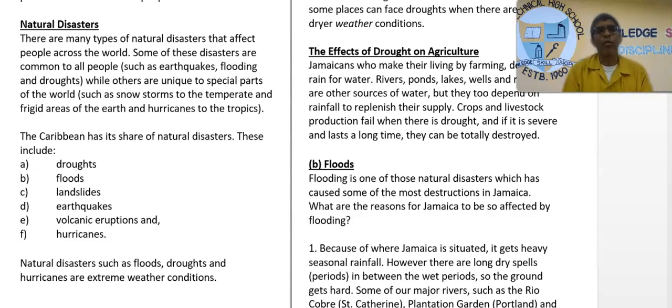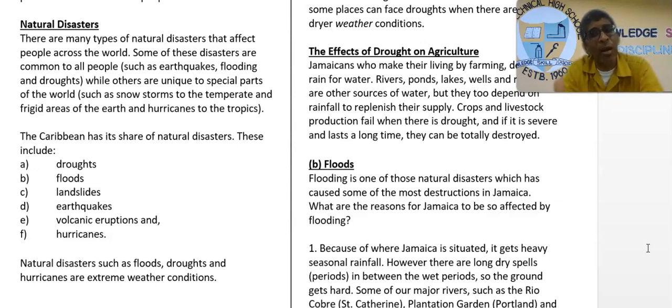All right. So in front of you, there are some examples of some disasters that have affected the Caribbean region and Jamaica over the years: droughts, floods, landslides, earthquakes, hurricanes. Well, volcanic eruptions don't impact Jamaica. Volcanic eruptions impact the Lesser Antilles. So it is important now for you to remember that droughts, floods, earthquakes, and hurricanes are disasters that affect the entire Caribbean. Landslides are disasters that affect the hilly areas, the hilly countries of the Caribbean, like Jamaica, Hispaniola.